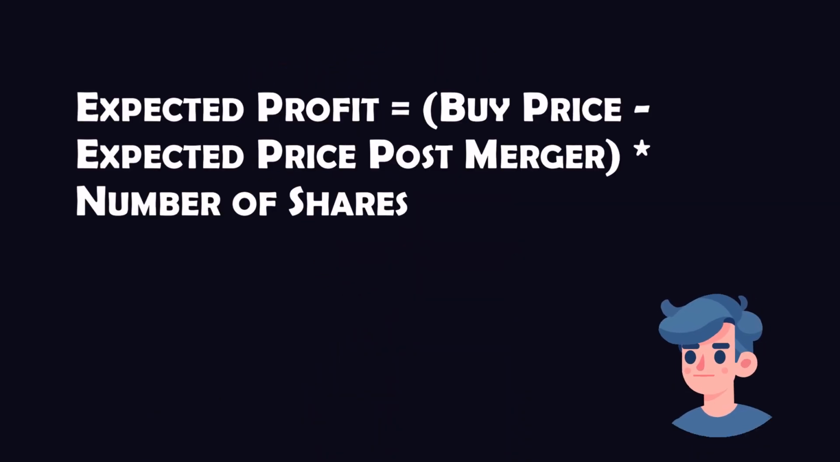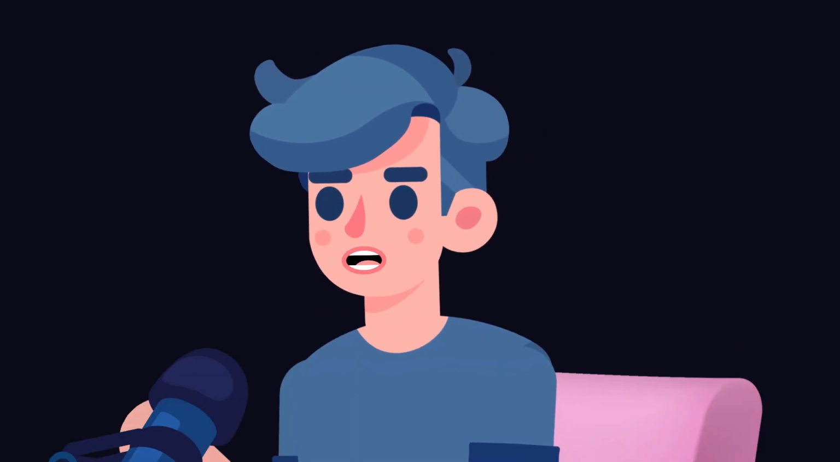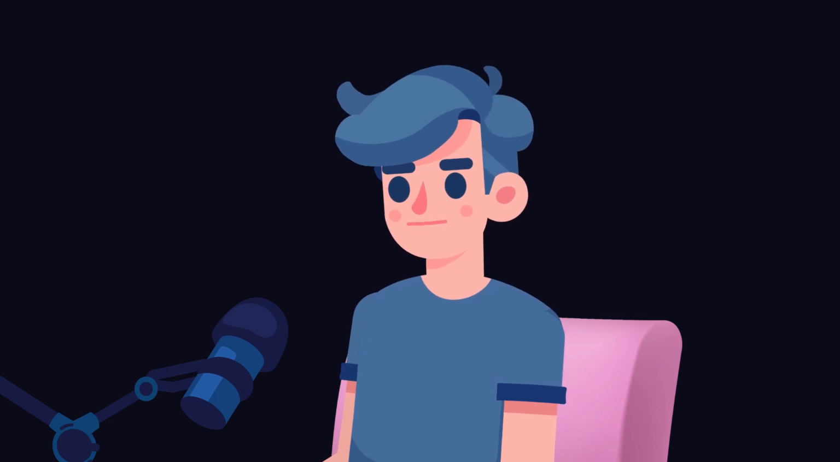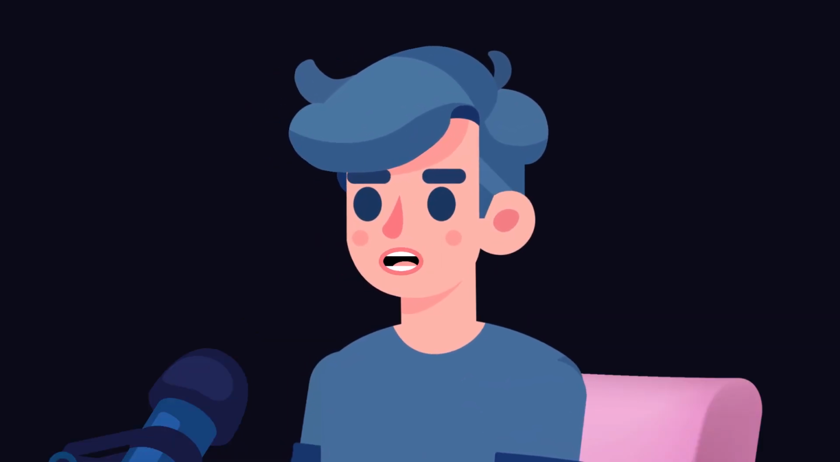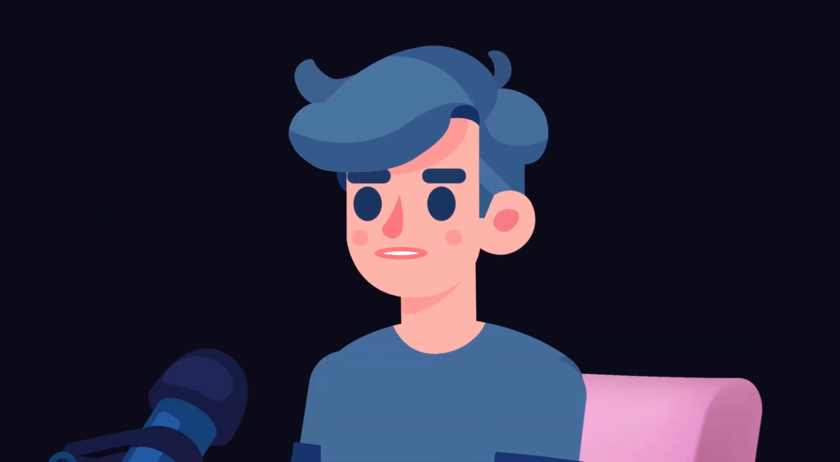For instance, suppose Company Y announces it will acquire Company Z for $50 per share, but Company Z is currently trading at $45 per share. An arbitrageur might buy Company Z's shares at $45, betting that the deal will go through and the stock will rise to $50. Convertible arbitrage involves convertible bonds, which are bonds that can be converted into a company's stock. Investors may buy the bond and short the stock, profiting from the differences in pricing between the bond and the stock. To see arbitrage in action, let's take a look at some data.